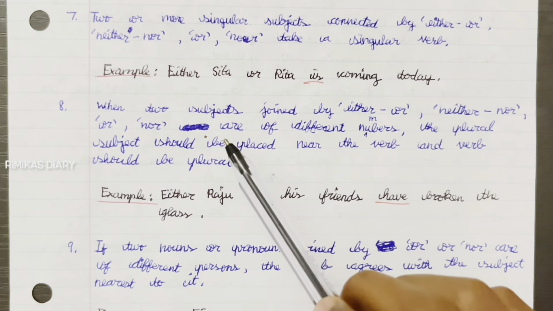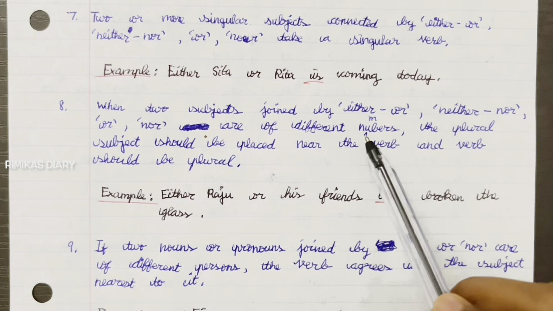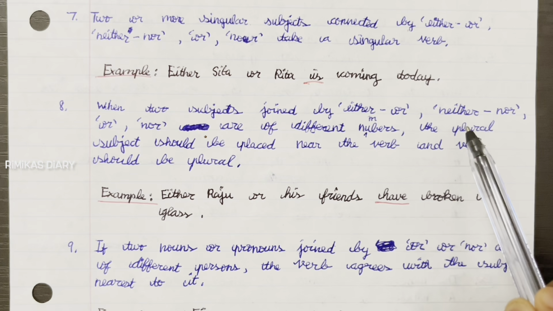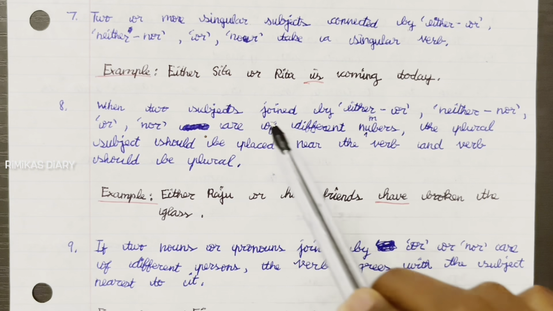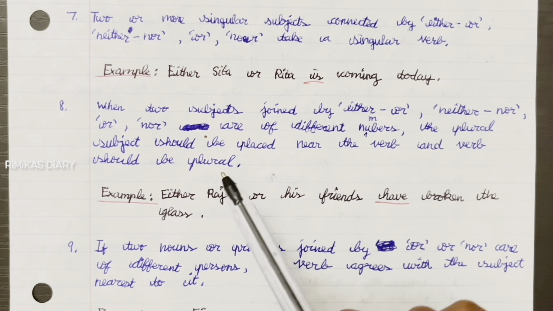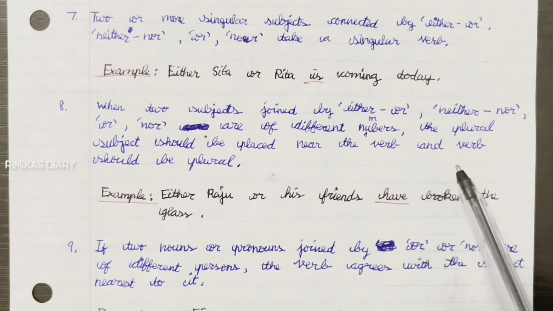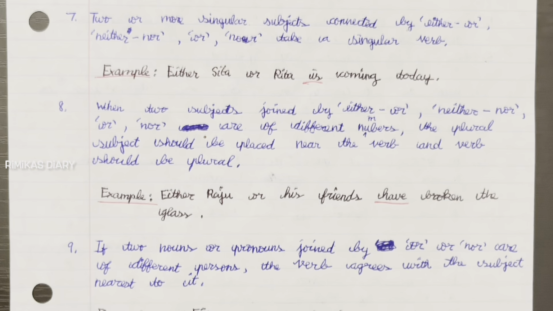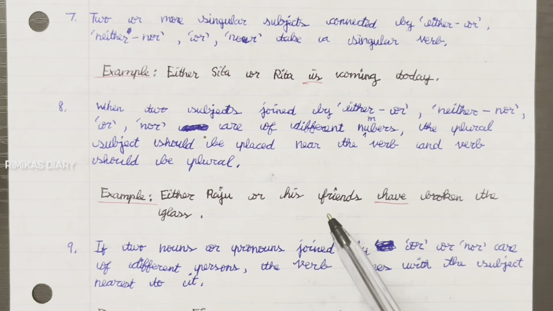Eighth rule: when two subjects joined by either or, neither nor, are of different numbers, the plural subject should be placed near the verb and the verb should be plural. Example: either Raju or his friends have broken the glass.